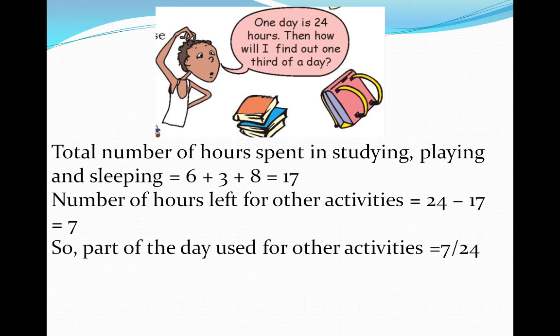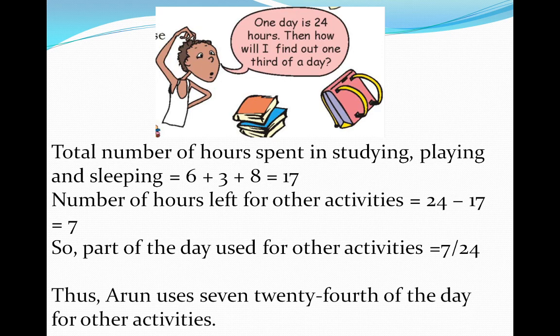So the part of the day used for other activities is 7 upon 24. Thus Arun uses 7/24 of the day for other activities. Students, do you get how we can read this 7 upon 24? 7/24 of the day. Like this, we can read this number.